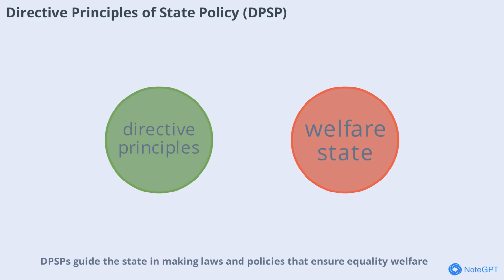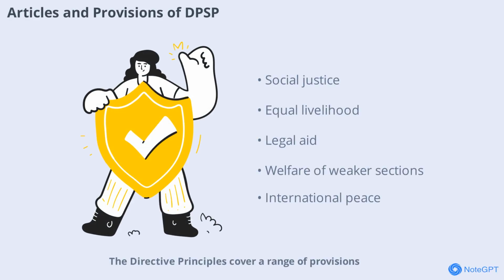DPSBs guide the state in making laws and policies that ensure equality, welfare, and social justice for all citizens. They reflect the vision of a just and inclusive society. The directive principles cover a range of provisions. Article 36 defines the state, while Article 37 states that DPSBs are non-justiciable.